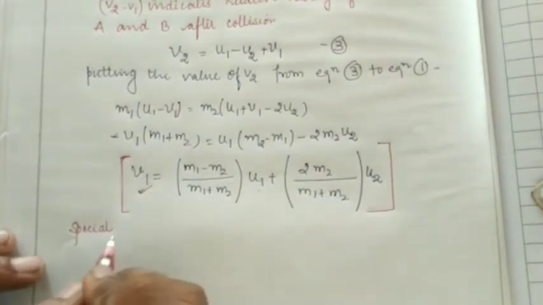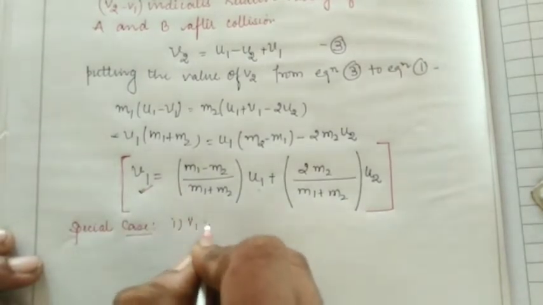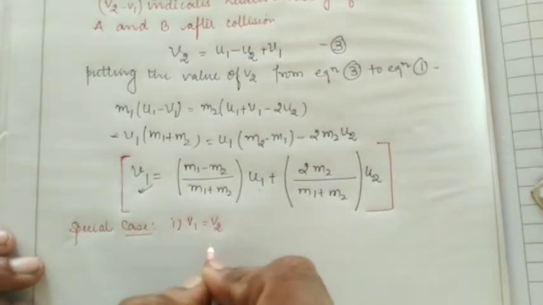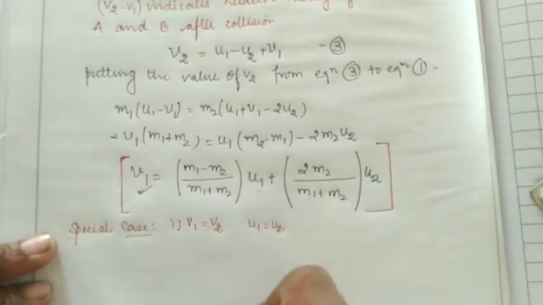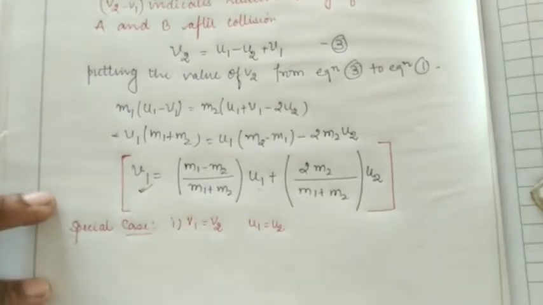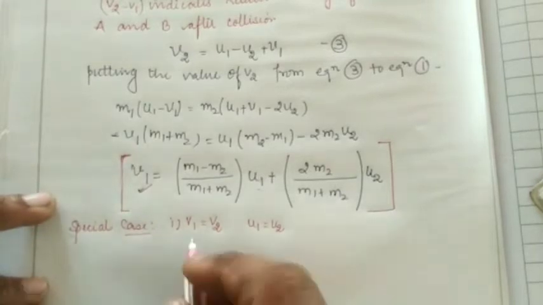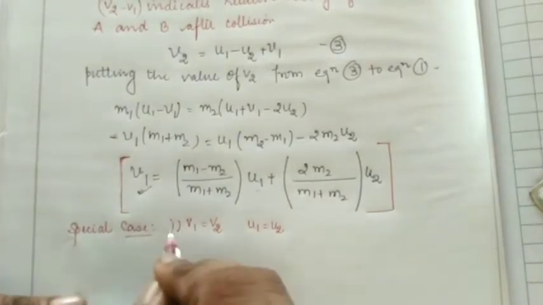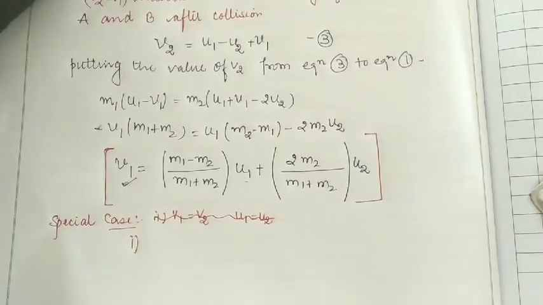The first case is when the masses of both the colliding bodies become equal.